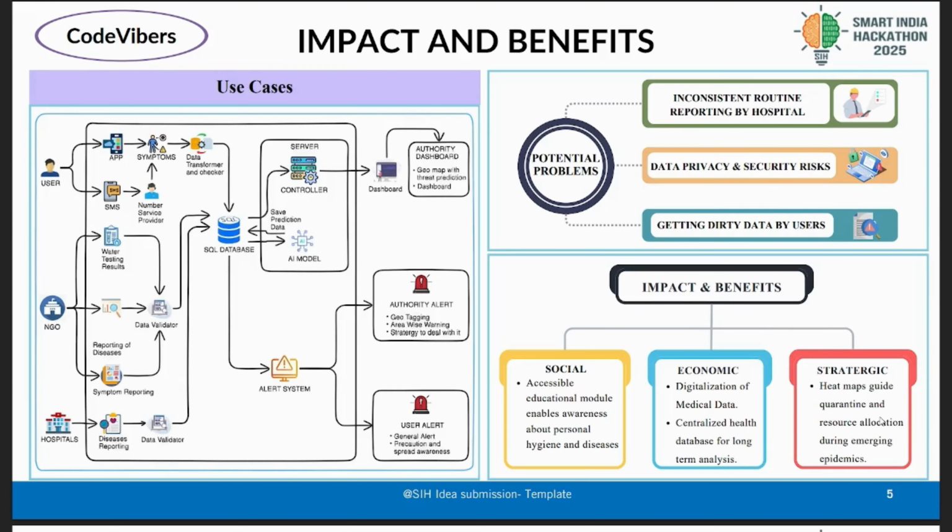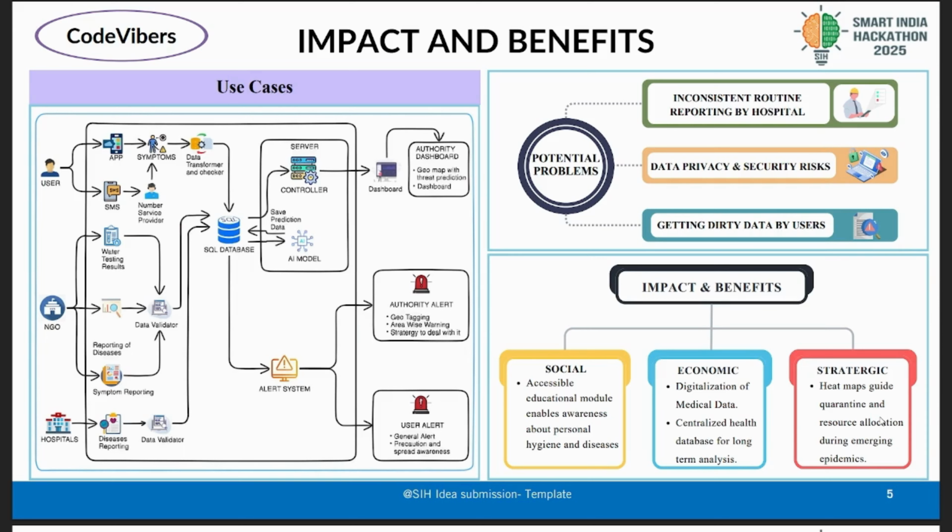One of our main sources of data is the NGOs that provide us with water testing results and reporting of diseases and symptoms. All of the data first goes through a data validator that checks the quality and formatting of the data, and then it is stored in the database to make sure the quality and the quantity of the data is securely passed on. We have hospitals that report disease reports, which again go through a data validator where we check the format and quality of the data, and then it is passed to the SQL database.